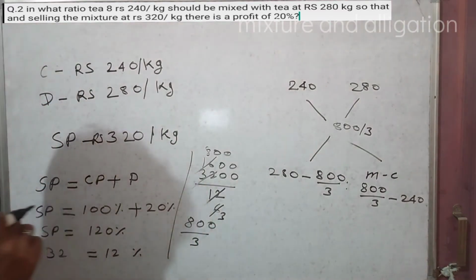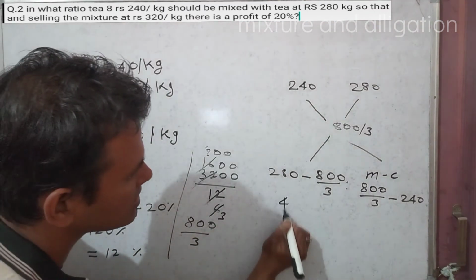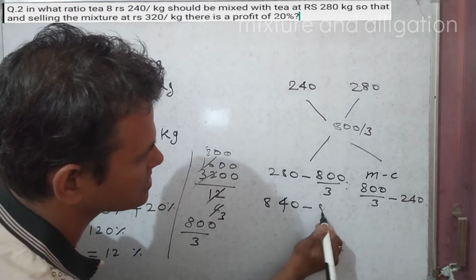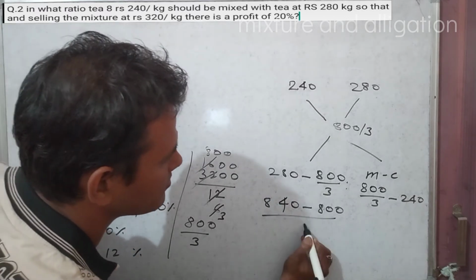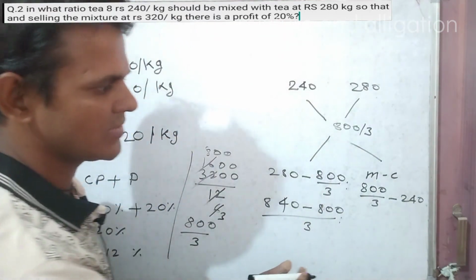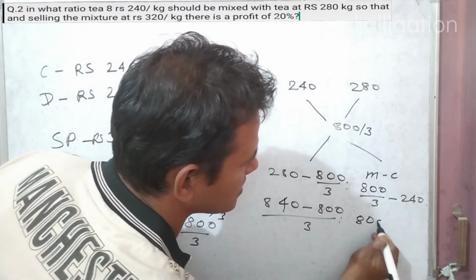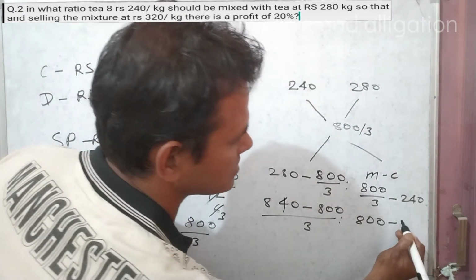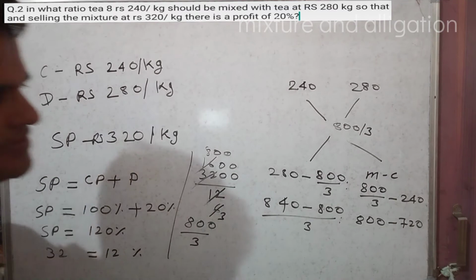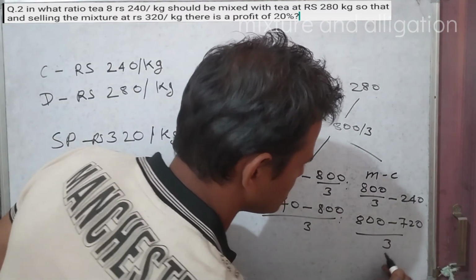840 minus 800 by 3 ratio 800 by 3 minus 720.